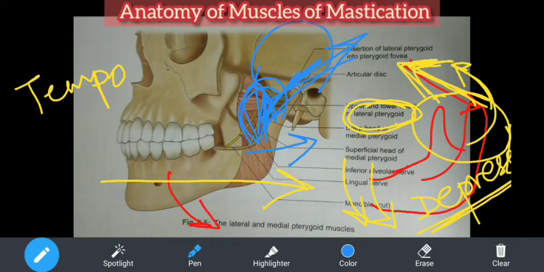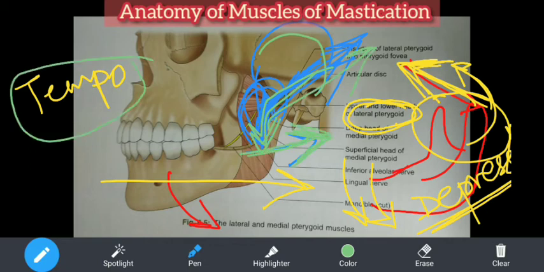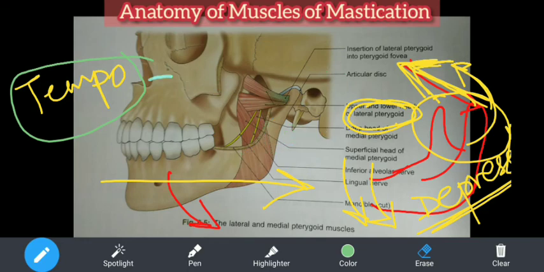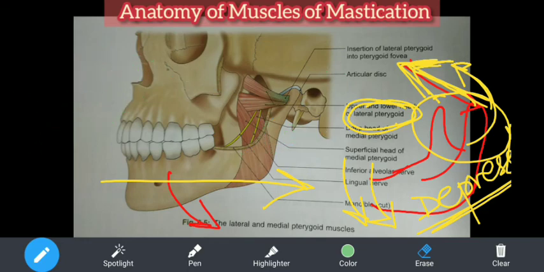The fibers are like this, the direction of the fibers is like this, and when this gets pulled, right, the origin is above and the insertion is below. When this is pulled behind like this, what will happen? Retraction of the protruded mandible by the temporalis muscle. So temporalis is the only muscle which causes retraction of the mandible, and lateral pterygoid is the only muscle which causes depression. I have made you understand the mechanism of depression.